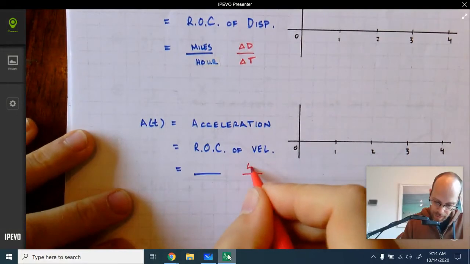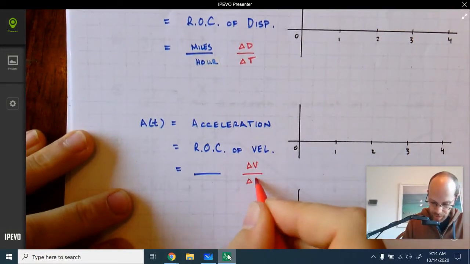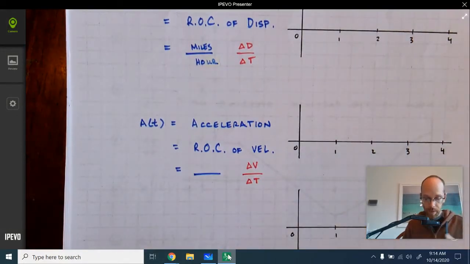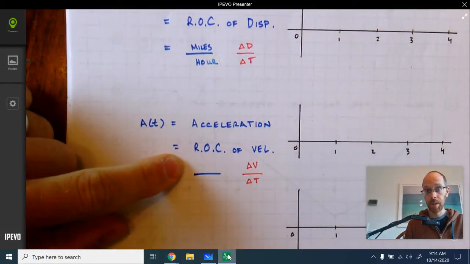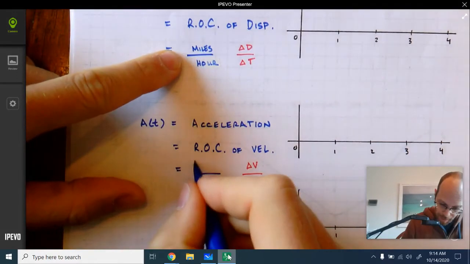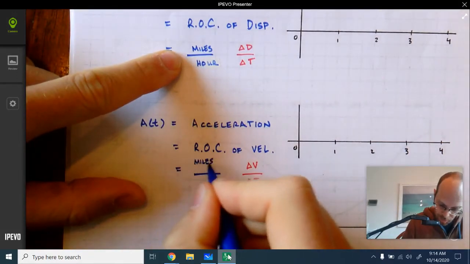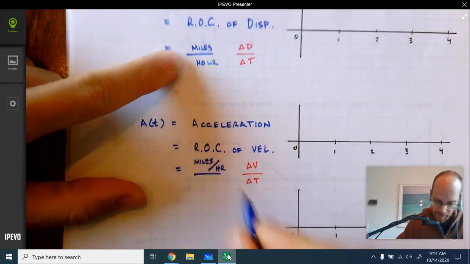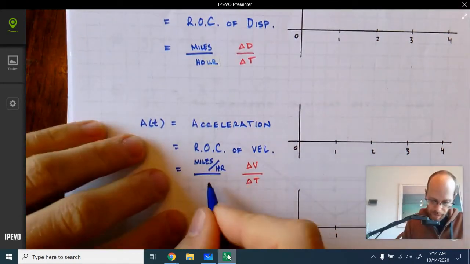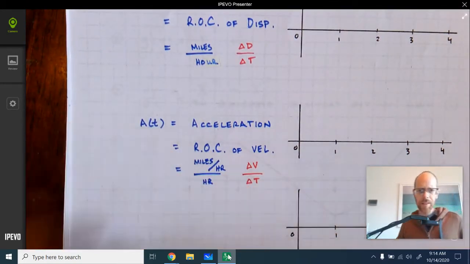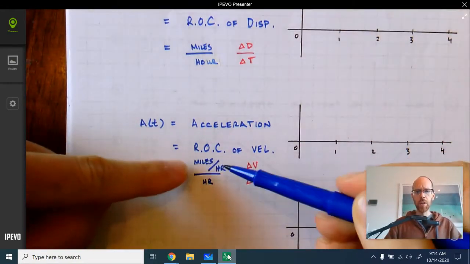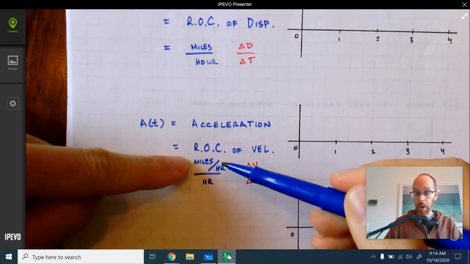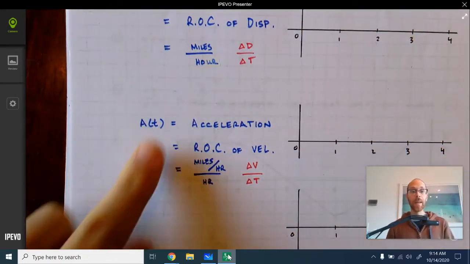It also has units. Since now we're looking at how the velocity changes as time goes by, we would say that in the numerator, our units are the units of velocity. The units of velocity were miles per hour, and then in the denominator, we have hours. Hey, so that kind of makes sense, right? If you're looking at how velocity is changing, you're looking at how much the miles per hour go up every hour.